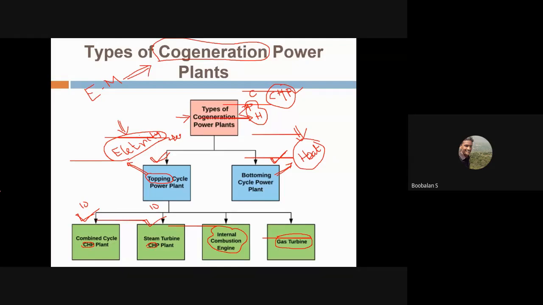I'm going to play one small animation video about the combined cycle CHP. It will be very interesting. That is General Electric Company, and Siemens companies are also manufacturing their gas turbine engines. Tomorrow we are going to see step by step, and today I'm going to play one small video about the combined cycle, the combined steam and electricity power generation cycle. It is one kind of CHP, combined CHP. I'm just looking for the video.